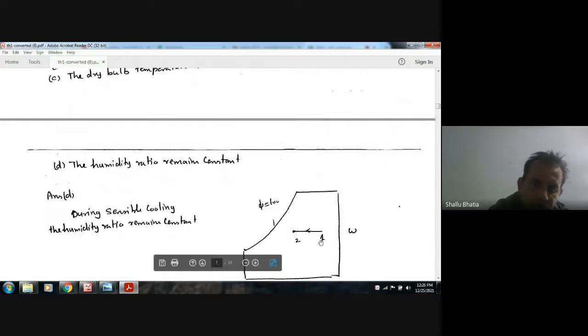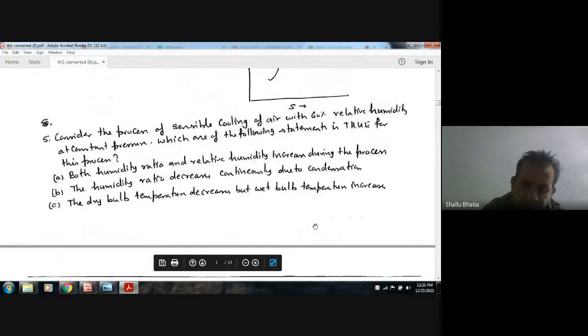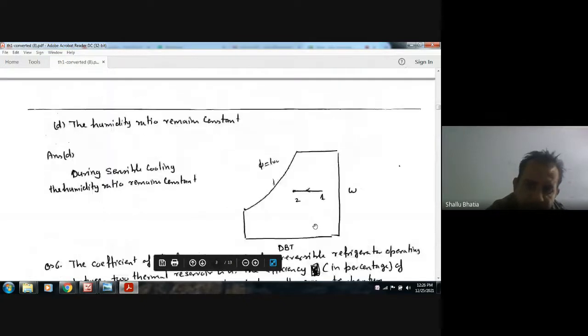So this is the cooling. 1 to 2 is cooling, and this is sensible cooling. We can see that this is sensible cooling on the psychrometric chart. Omega, or humidity ratio, is constant, and dry bulb temperature is decreasing, relative humidity increasing. So the answer is humidity ratio remains constant, option C.